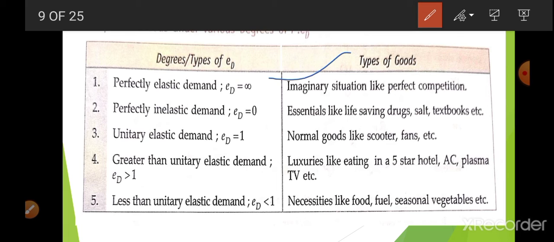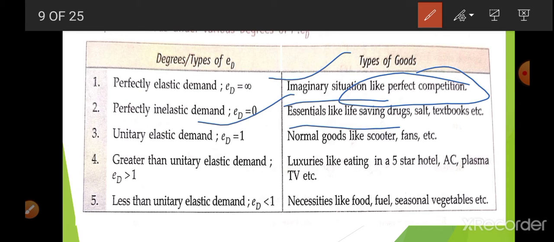If you talk about perfectly elastic, it is an imaginary situation. In the real world it does not exist. It only exists in perfect competition, and perfect competition is also an imaginary situation. Now perfectly inelastic is in the condition of essential things like life-saving drugs, salt, textbooks. If someone is suffering from cancer or any other deadly disease, you have to take the drugs, otherwise you are not able to survive.